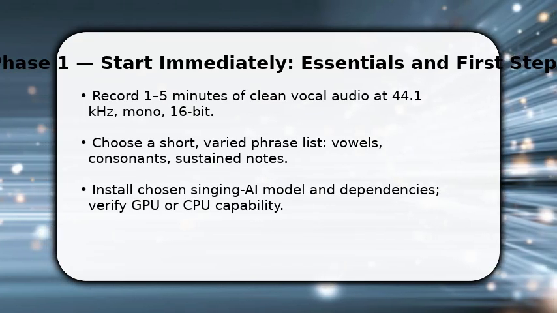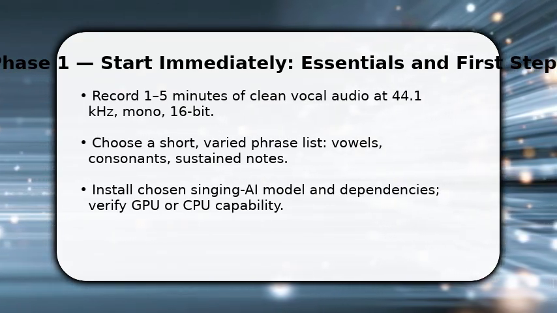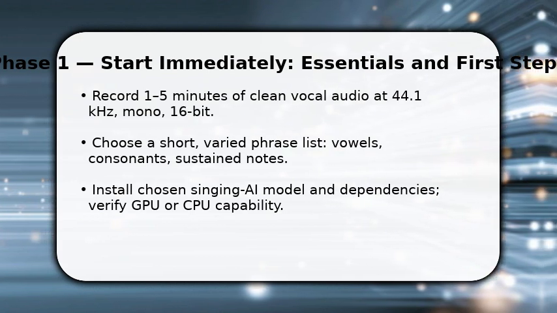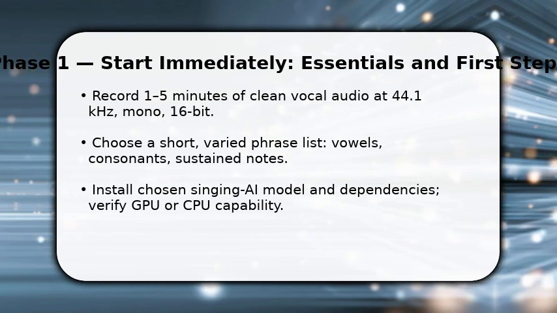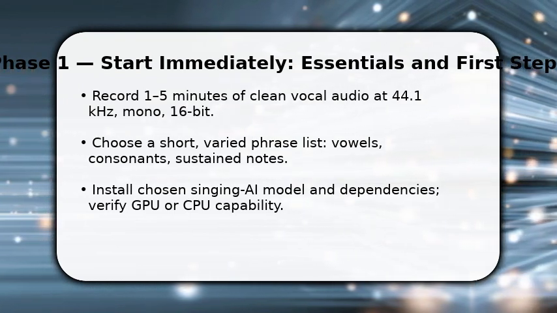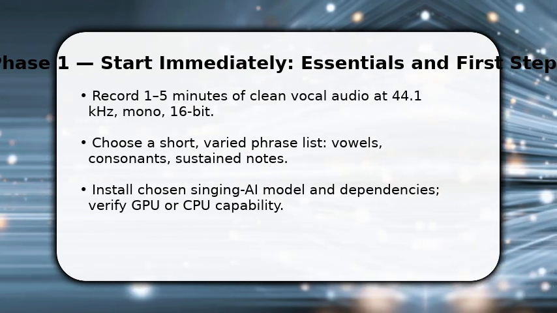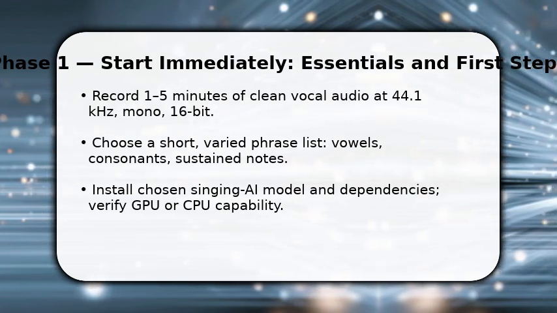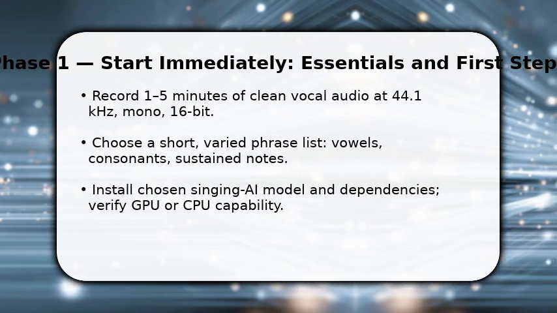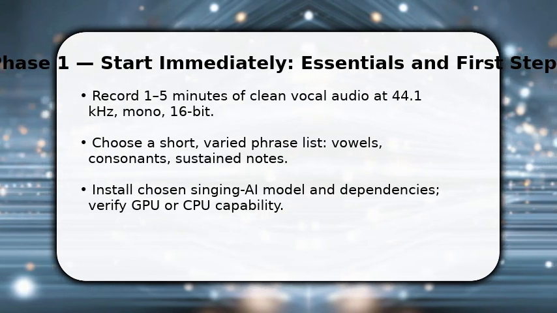You start by capturing a usable voice sample. Record 5 minutes of clean audio at 44.1 kHz, mono, 16-bit so the model learns timbre and pitch. Once recorded, trim breath noises and normalize gain to avoid clipping. This preserves dynamics. Install the Singing AI framework and required libraries, and confirm GPU drivers or optimized CPU kernels. Make sure to label files clearly and export WAV files.